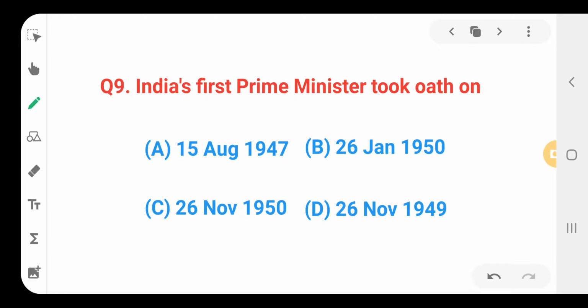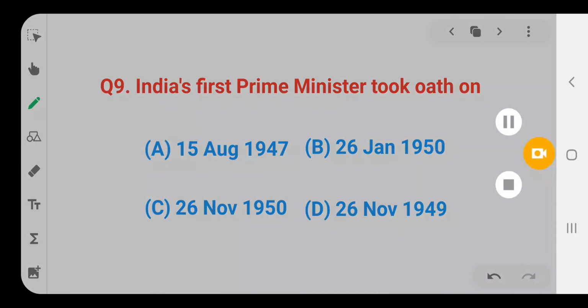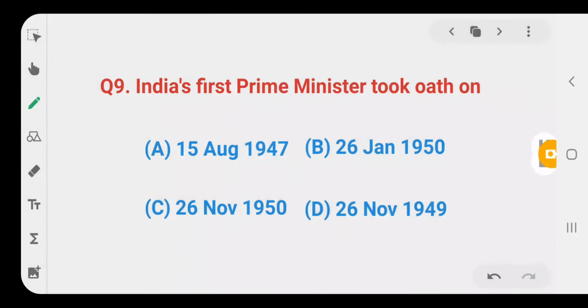India's first Prime Minister took oath on. As the first Prime Minister of India, Pandit Jawaharlal Nehru took oath on 15th August 1947 and went on to serve as the Prime Minister of India for nearly 17 years. So the answer is option A.